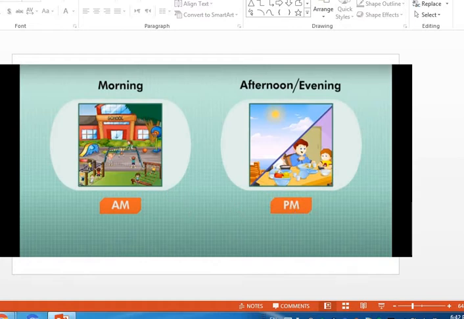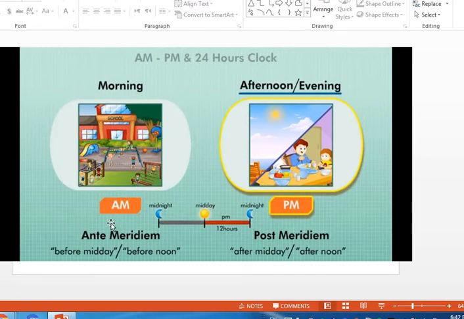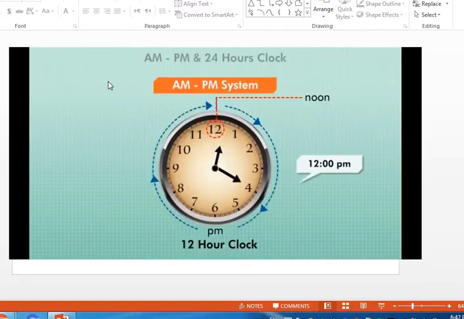Let's see together. So I have here AM, ante-meridian, and here PM, post-meridian. What's this? Ante-meridian means before midday, before noon, and post-meridian means after midday, after noon. So I know this is new information for you. Now I have here a 12-hour clock. This is used by most of us and all over the world. It's most used here, the 12-hour clock.